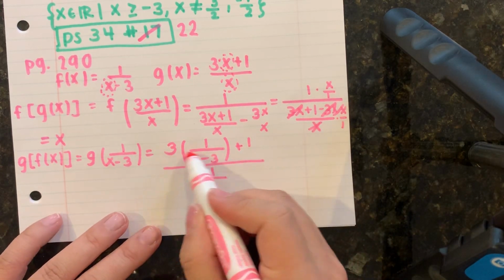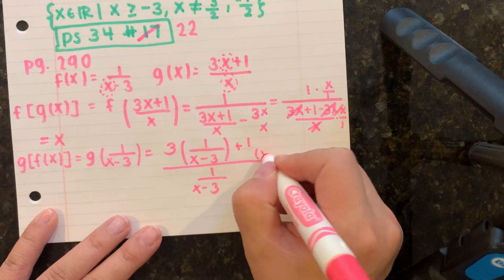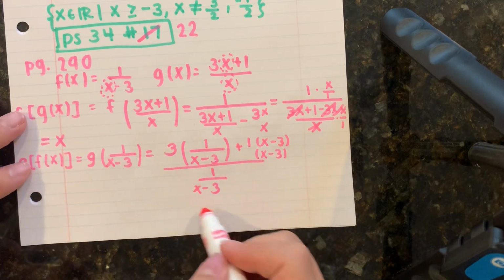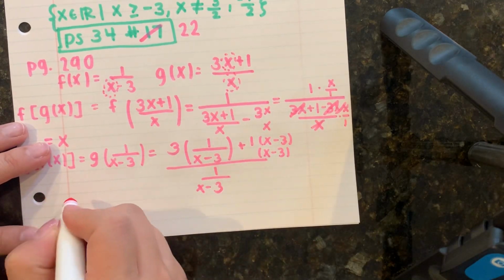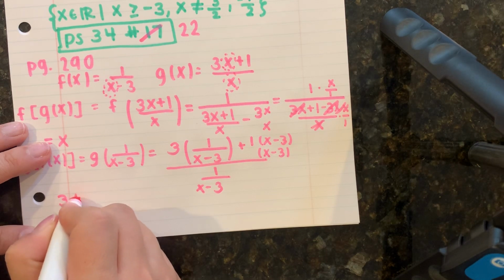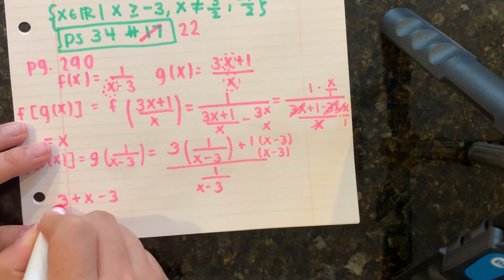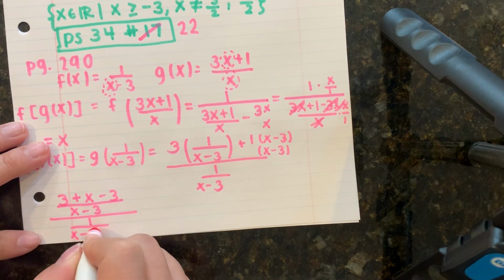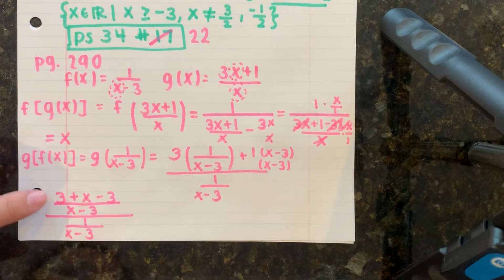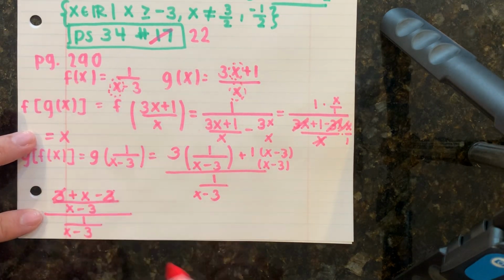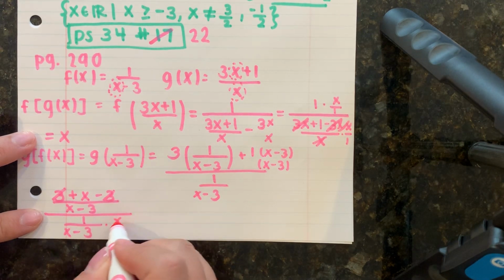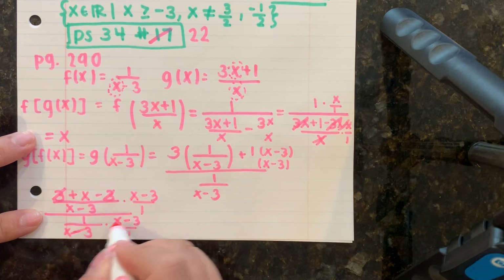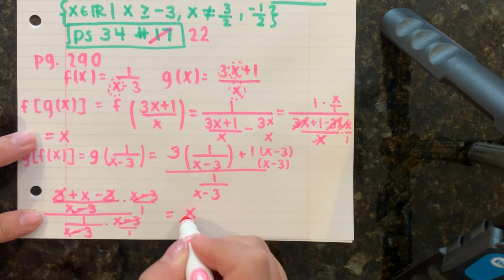Now in order to add this to the 1, I have to make a common denominator of x minus 3. My denominator is going to stay the same, but my numerator is going to become 3 plus x minus 3 over x minus 3. That's all going to be over 1 over x minus 3. So what I should see in this numerator is that the 3 and the negative 3 cancel. And then to get rid of the complex fraction, I would multiply top and bottom by the reciprocal. This would cancel, and I am left with x.